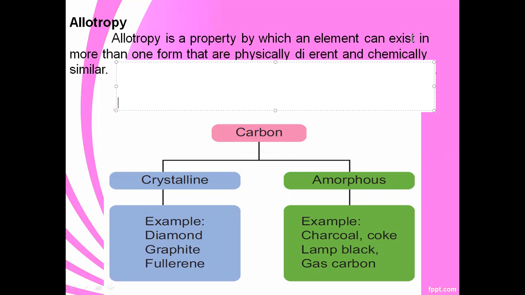So allotropy means the element is present in more than one form, but physically different and chemically similar.